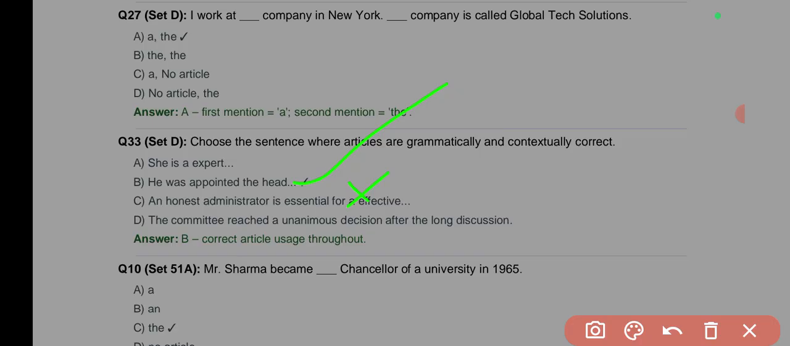Okay, now here it sounds correct, but it is not correct because here "the long discussion" is too specific. Generally speaking, we say "a long discussion" when we are describing such an event as a prolonged talk. So we say they had a long discussion. We don't say they had the long discussion. So that's what destroys this as well. So the answer is "He was appointed the head."